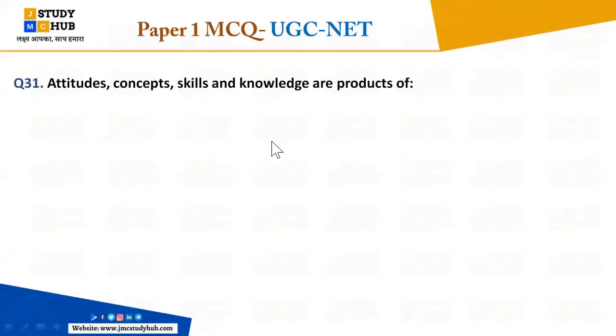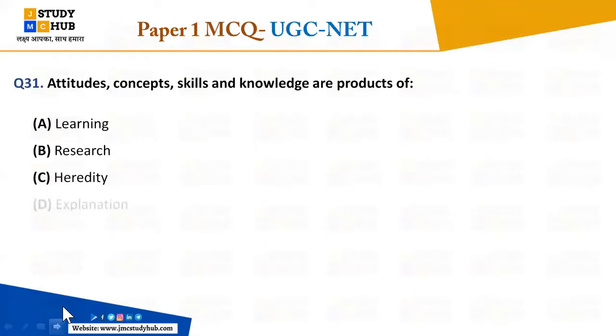Attitudes, concepts, skills, knowledge are the products of learning, research, heredity, or explanations. What will be the right answer, everybody? Attitudes, concepts, skills, and knowledge are the products of... Yes, everybody answered. Very good. I got the answer from everybody.